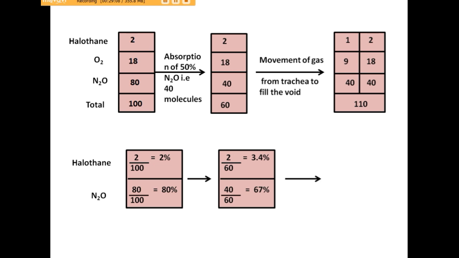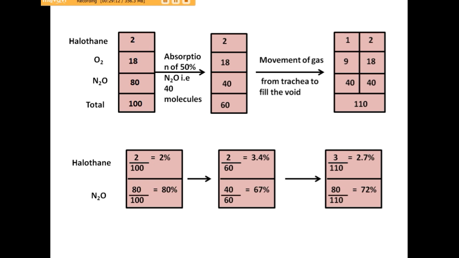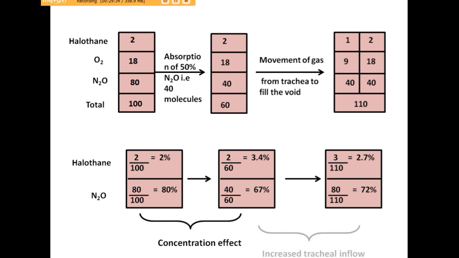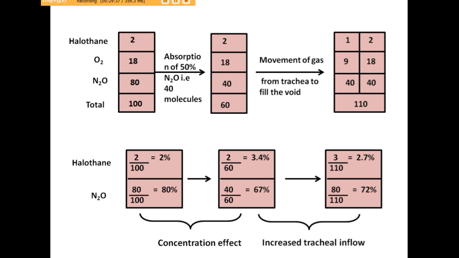At last, when the trachea again fills the alveoli, the concentration reduces, but it is still more than the previous concentration: from 2 to 2.7% again increased with halothane, and reduced with nitrous oxide from 80 to 72%. So we can see here that a concentration effect of the drug was there, and an increased tracheal inflow occurred, if a drug is given along with nitrous oxide.